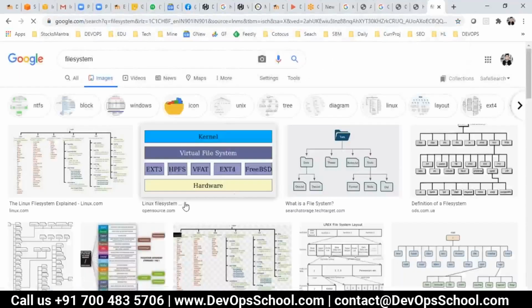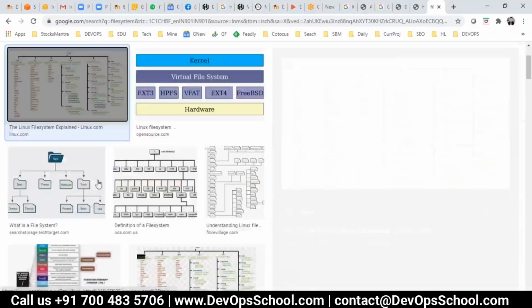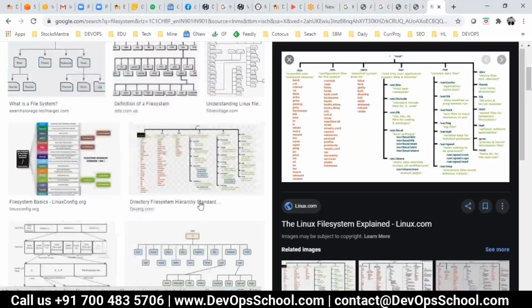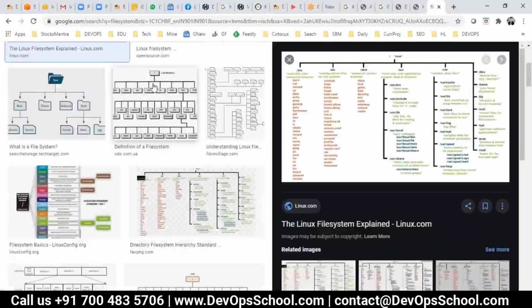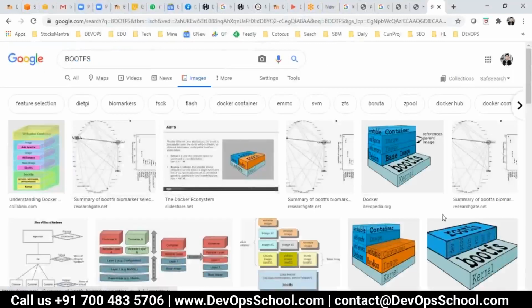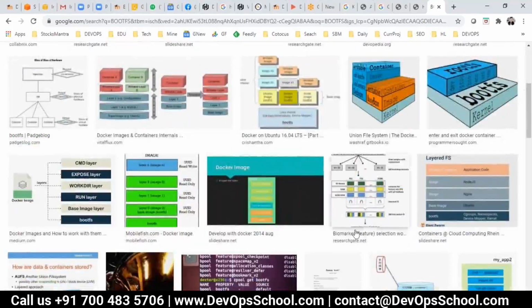This is a good image here, with so many file systems. Now when I say boot file system, what is the boot file system? bootfs. Do we have a good image somewhere? I'm just trying to find out what is a boot file system.